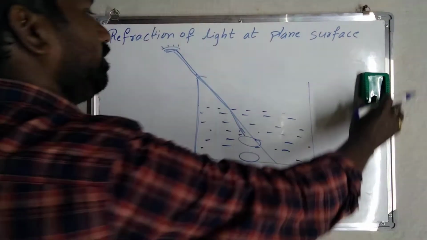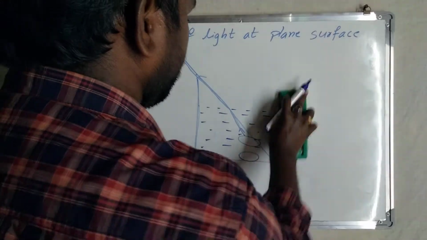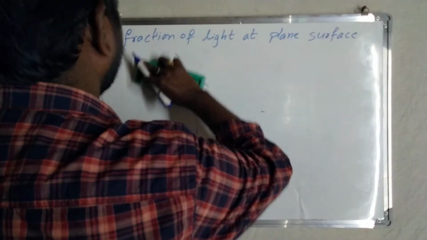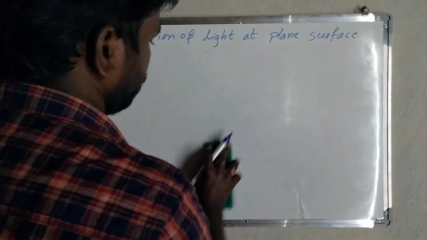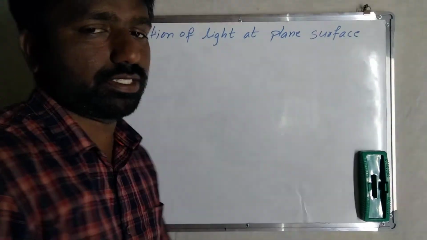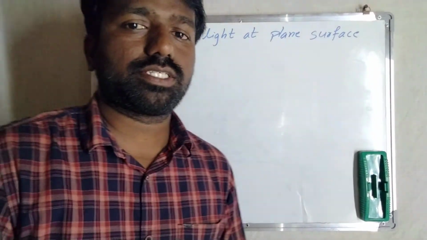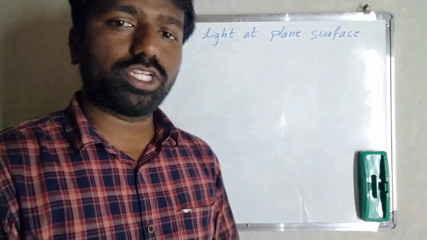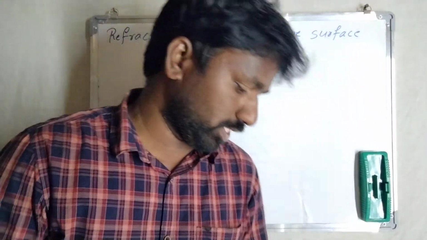And the next one, twinkling of stars. Twinkling of stars is because of atmospheric refraction. So what is atmospheric refraction?